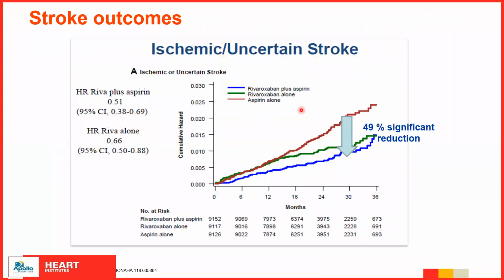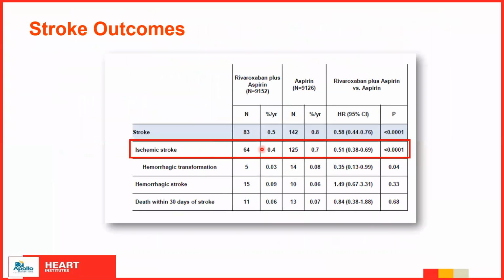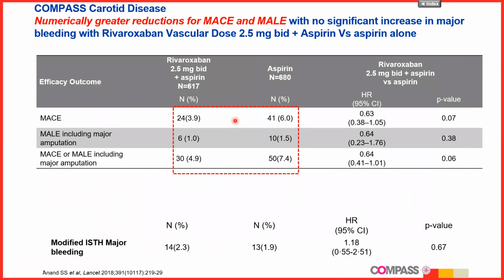But what happens if you add Rivaroxaban? If Rivaroxaban was added to aspirin or alone, there was almost a 49% reduction in the ischemic and the uncertain stroke, which was very significant. Similarly, ischemic stroke was statistically very significantly decreased. So here we have another post-PCI. If you want to decrease the amount of strokes also, there is possibly a role of just giving Rivaroxaban with aspirin. And now here you see that the Compass carotid clearly showed that the numbers were much lower in the Rivaroxaban arm compared to the aspirin arm.